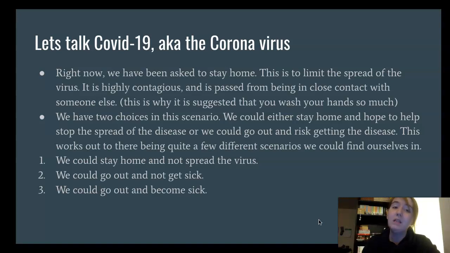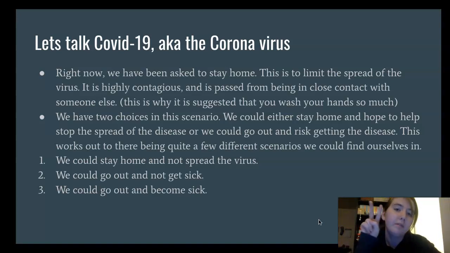It is mainly gotten from you inhaling when someone else coughs or sneezes, and all of that sickness comes out of their body from their mouth. This is kind of why we're being told wash your hands, don't touch your face, stay 6 feet away from people if you can, so that you're not in close contact with them, so that you're not getting sick.